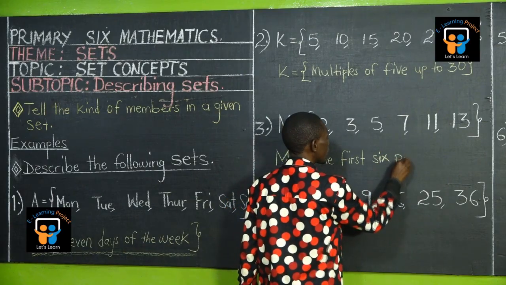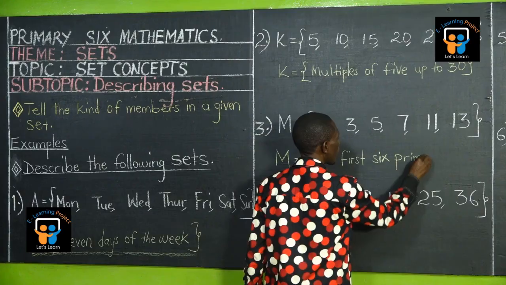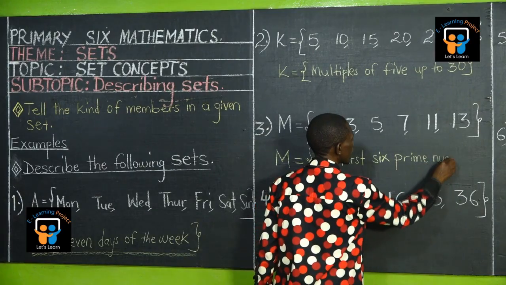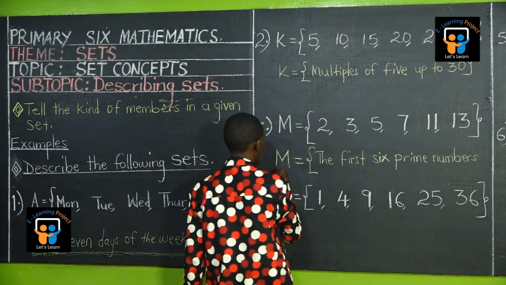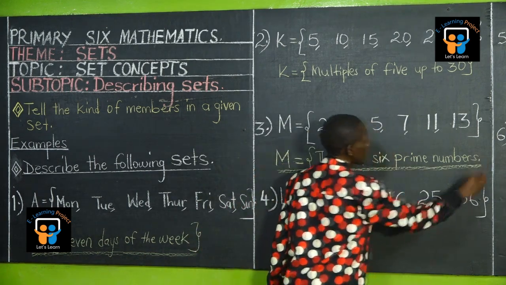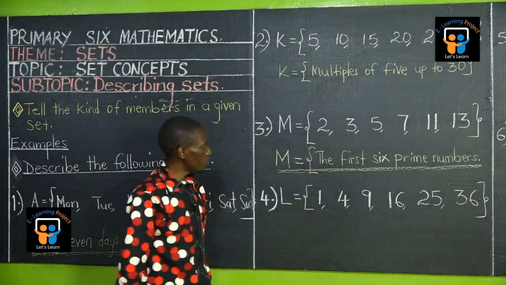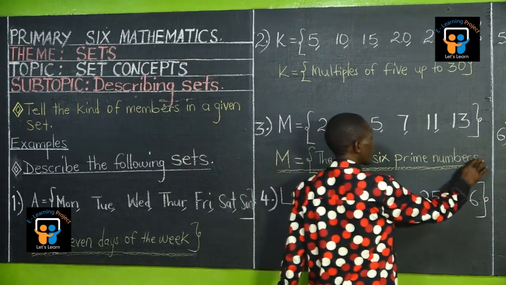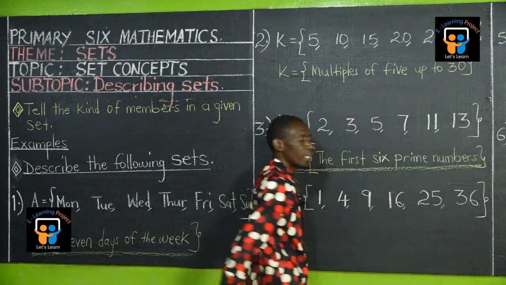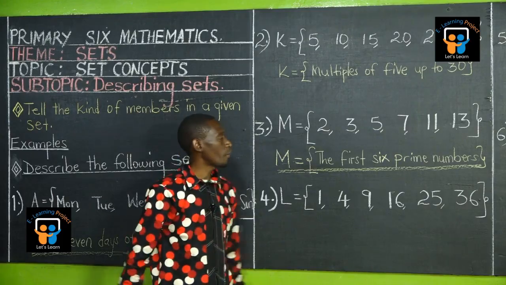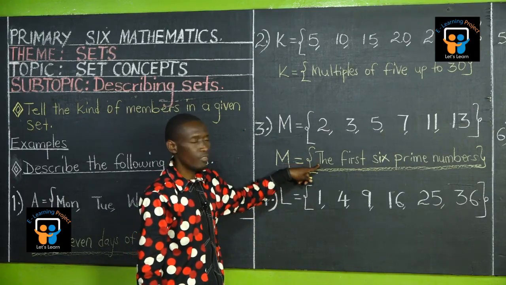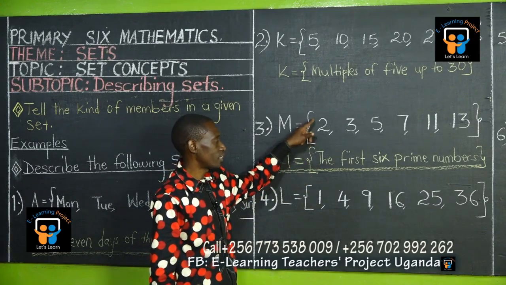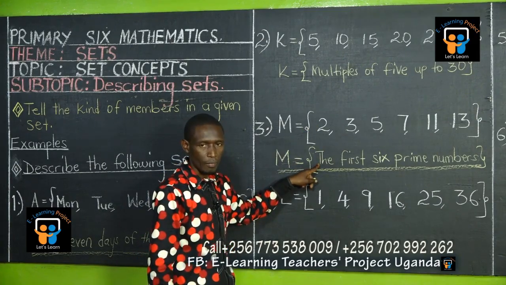So we have described set M as the first 6 prime numbers. Remember in our previous topic quiz, they were describing for us and we were listing. Now they have listed, we are describing.